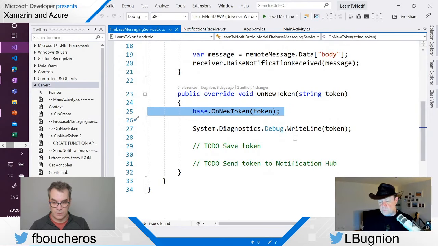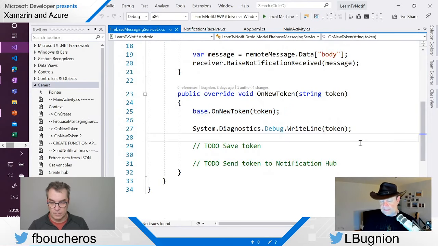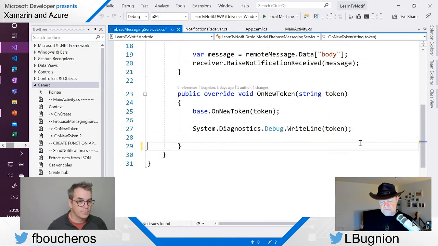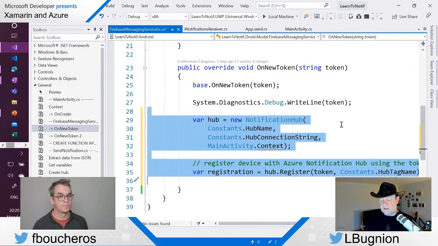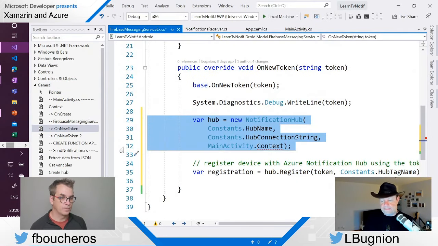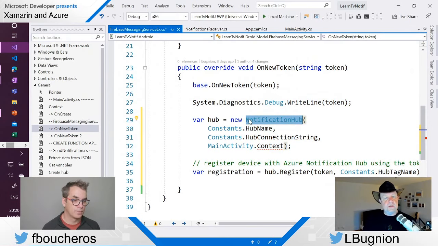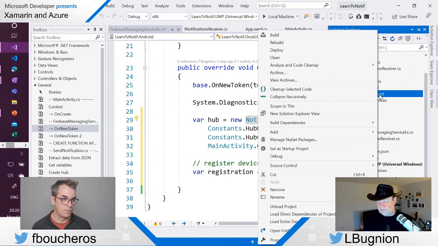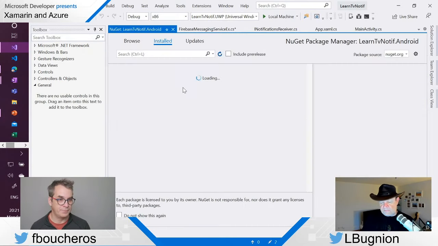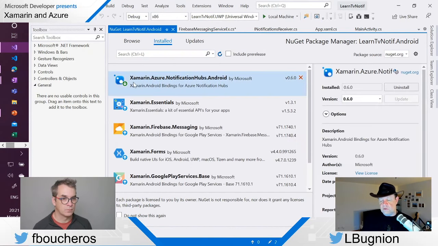So the work we need to do, first of all, I'm going to remove here those to-dos, and then I'm going to add here some code. So I'm going to say, all right, I want to create this notification hub. And this notification hub comes again from a NuGet package. So here I went ahead and I actually already added that. We added that last time into the Windows application. There is also a corresponding NuGet package for Android. And this NuGet package is xamarin.azure.notificationhubs.android. That's the one that I added. And then it allows me to create a new notification hub.